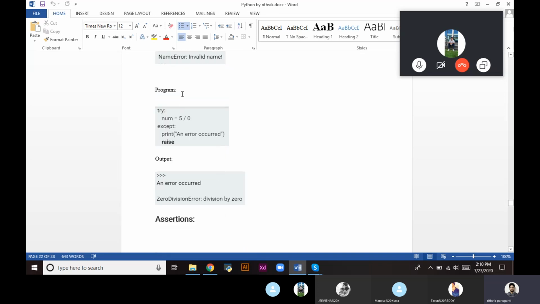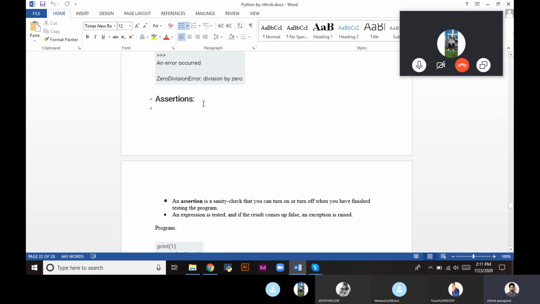We'll see another program. Try: num equal to 5 divided by 0. This is a divide by 0 error, an exception is raised, and it prints an error occurred. Divide by 0 is an error, so this was caught as an exception. As I told earlier, raise is written in the except block. It is not written outside the block. It is inside the exception block. So raise means it will catch whatever error occurred in the program and print it. So this is raise. It printed the divide by 0 error.